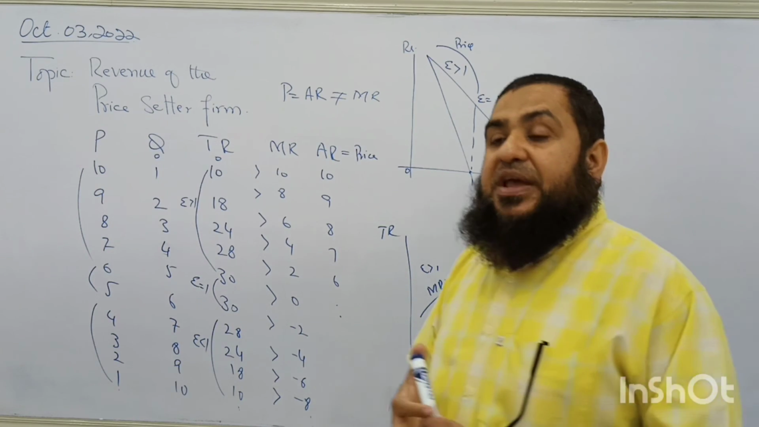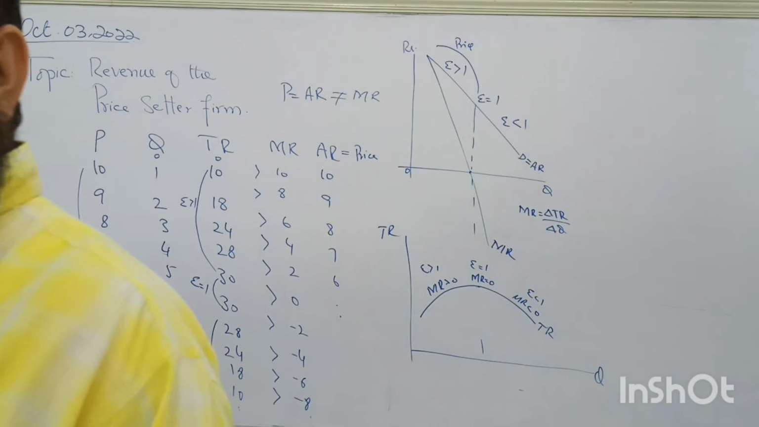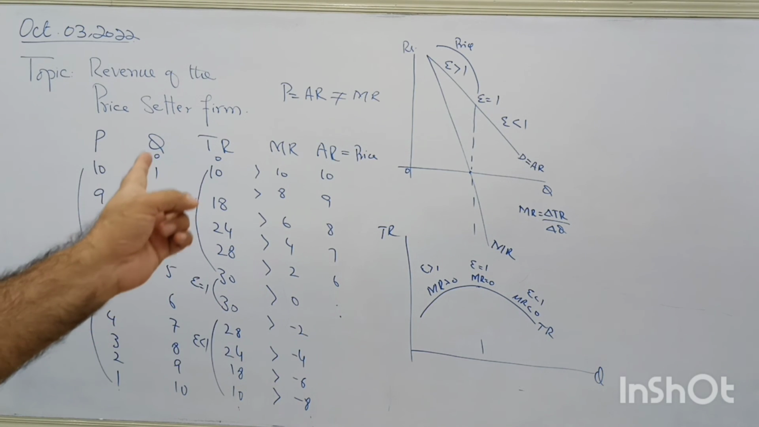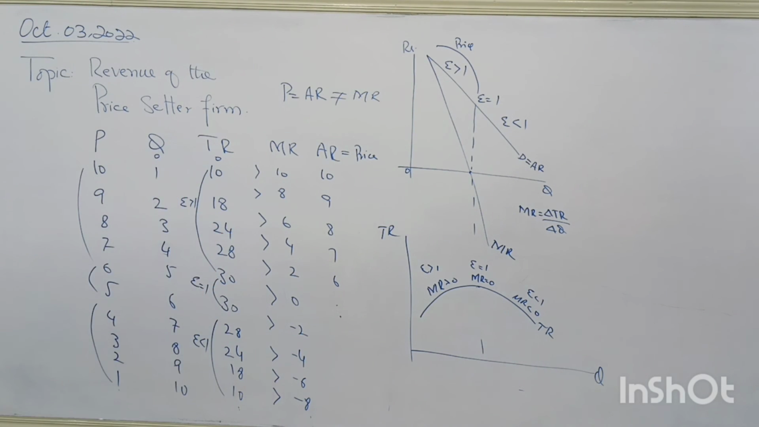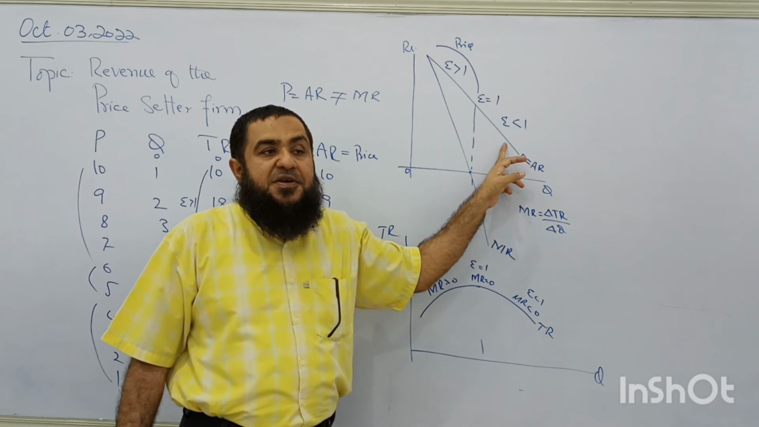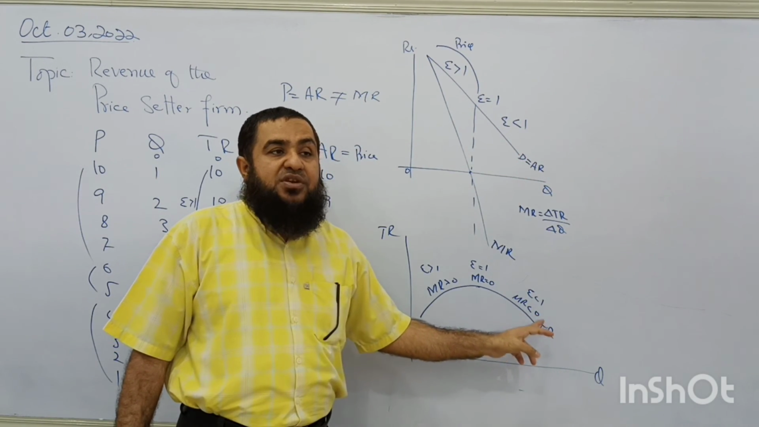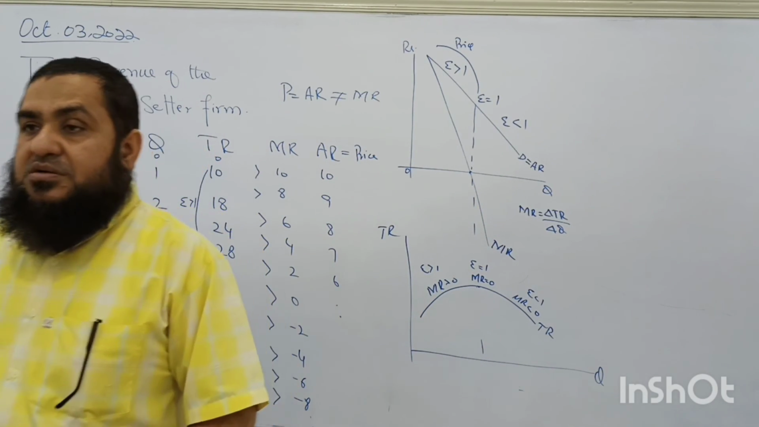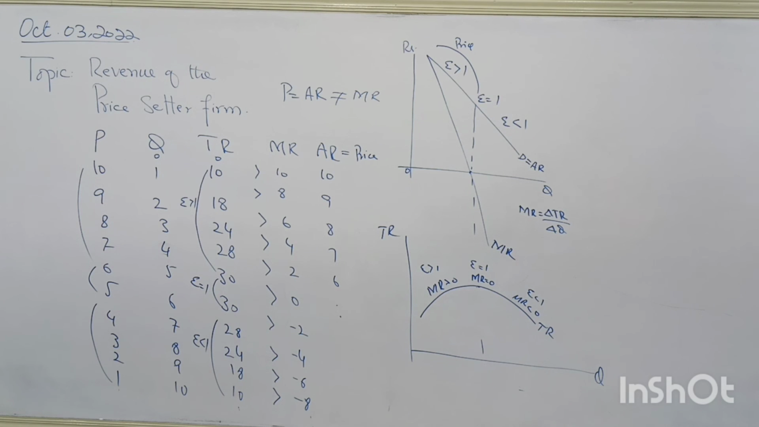So when the firm's aim is to maximize profit, it will remain along the elastic part of its demand curve, and if its aim is to maximize total sales revenue, then it will produce at the point where marginal revenue is 0, and its total sales revenue will be maximized. But it will not come to the inelastic part of the demand curve, because total revenue will decrease and marginal revenue will become negative. Follow? That's all about the revenues when the firm is the price setter.